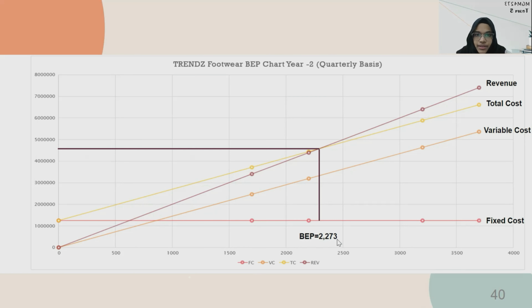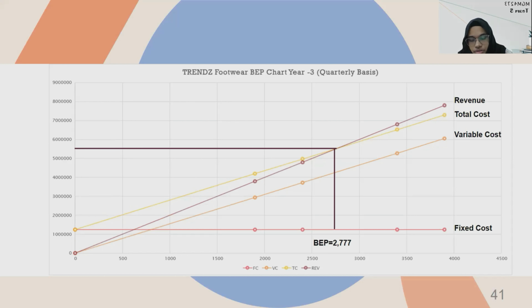2,273. Next, in year three on a quarterly basis, we hold the units as first quarter 1,900, second quarter 2,400, third quarter 3,400, and fourth quarter we consider 3,900. As mentioned earlier, we kept the fixed cost the same, while the variable cost increased a little more, with the total cost and the revenue depending on the units we have determined. So here the BEP we will be able to achieve is 2,777.